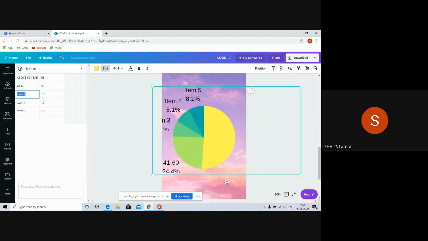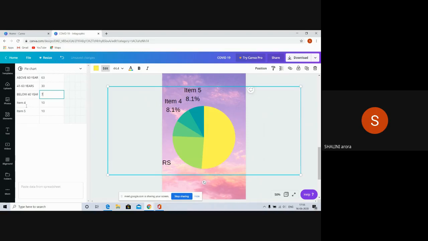And the third item I have taken is, item means here you can take whatever information you want on any topic, like below 40 years, is 7%.